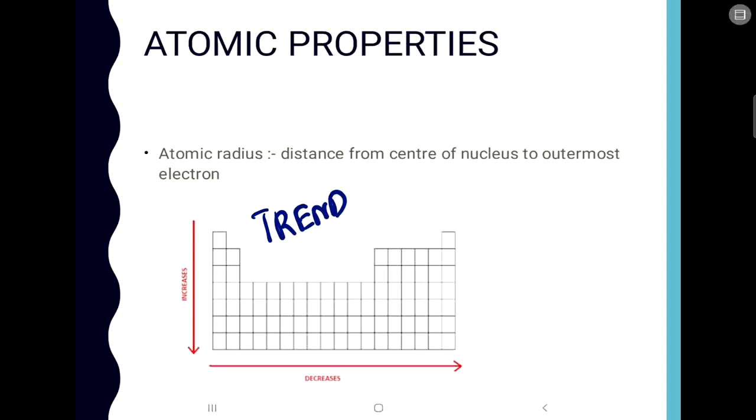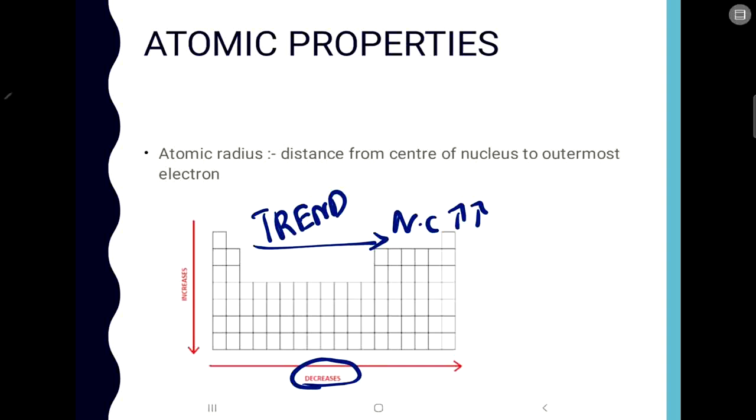Now you know about period. What happens in a period is that as you go from left to right, the nuclear charge increases. We have studied this in our lower classes, that as we go from left to right in a period, the nuclear charge increases. Now when the nuclear charge is increasing, the nucleus is trying to pull the electrons towards itself. So when it is pulling the electrons, the distance decreases, that is, the atomic radius decreases. So that is the trend: the atomic radius decreases from left to right in a period because the nuclear charge is increasing, so there is more attraction towards the nucleus.